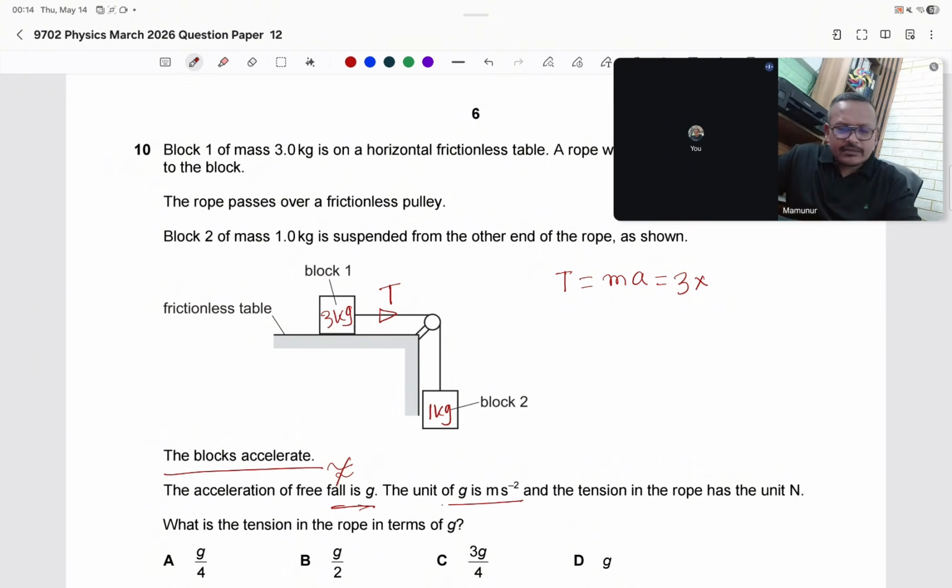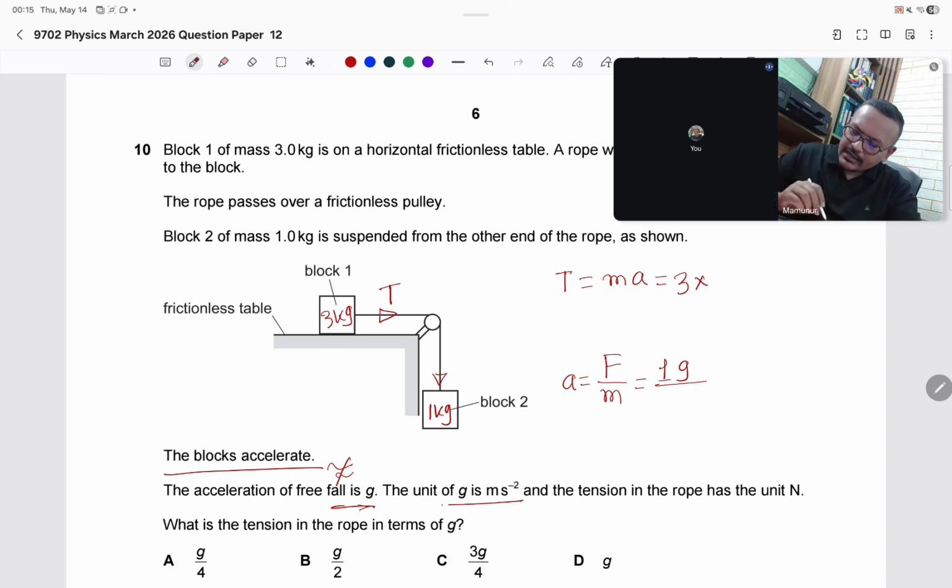Acceleration first: we know that a equals F by m, since F equals ma. F is the force acting, which is the weight here actually. So F equals mg, where m is 1 kg, so the force is g, divided by m.